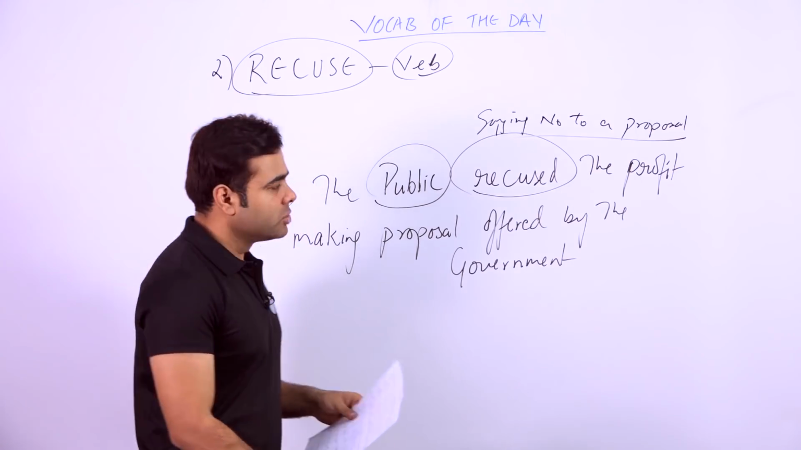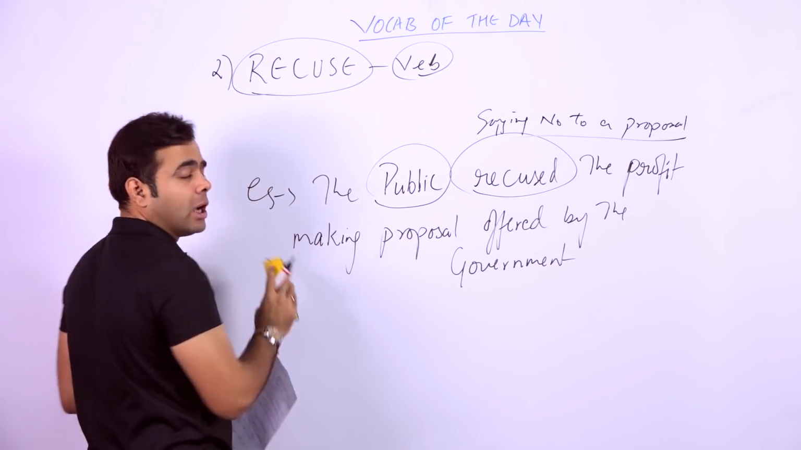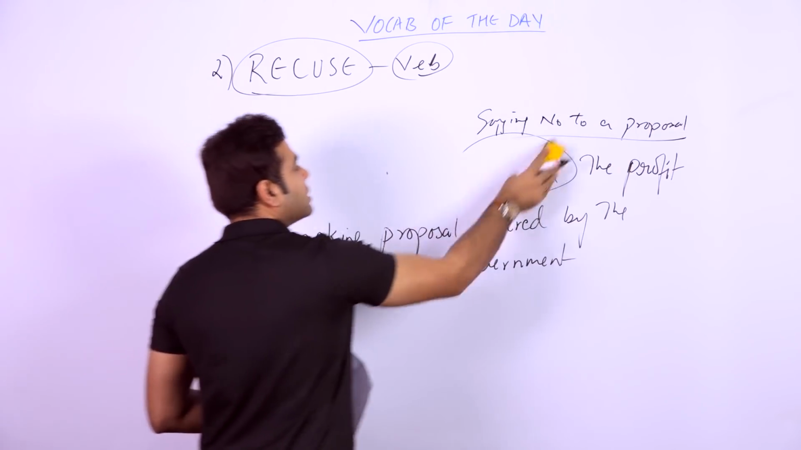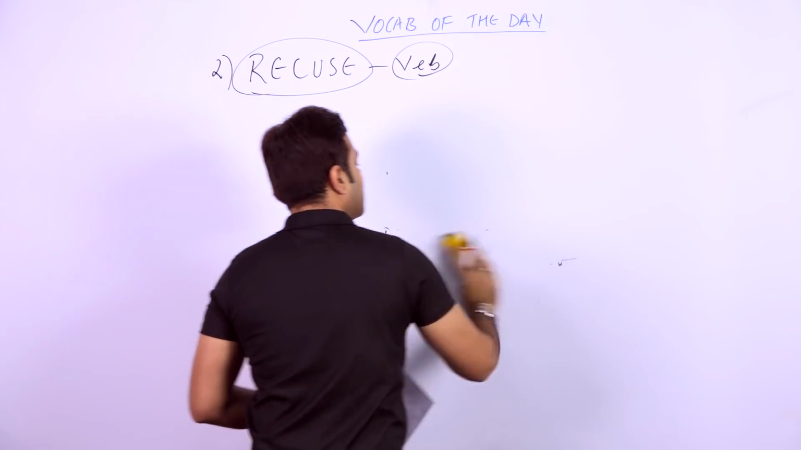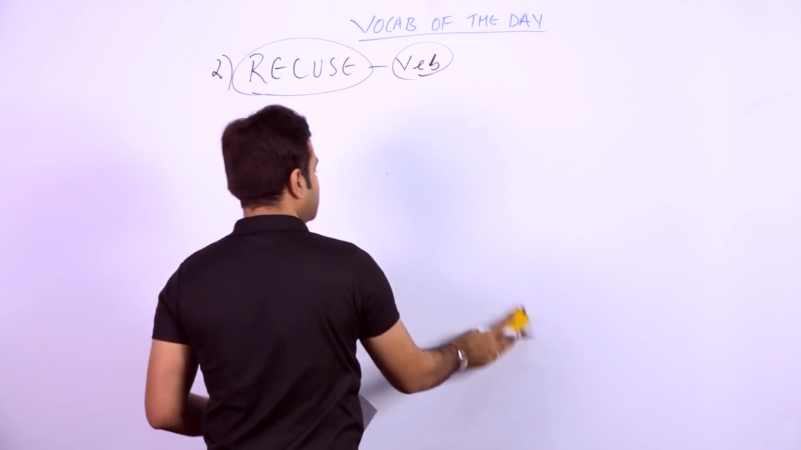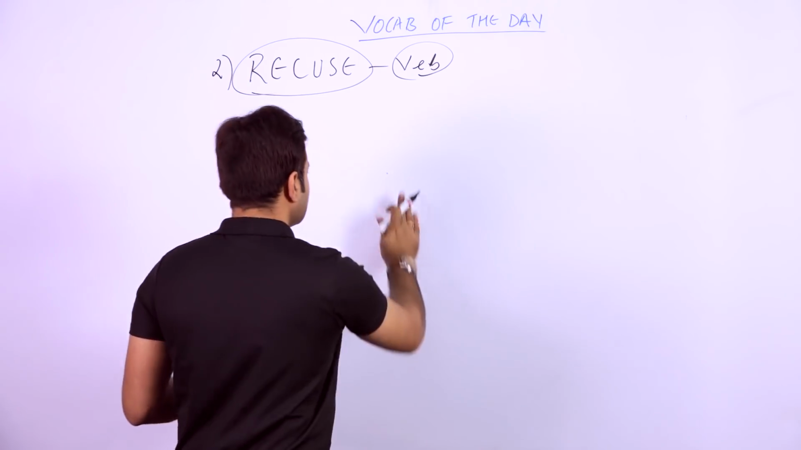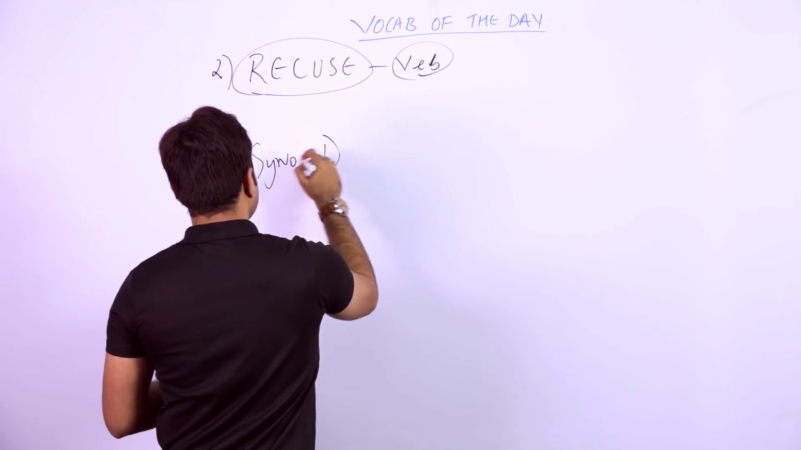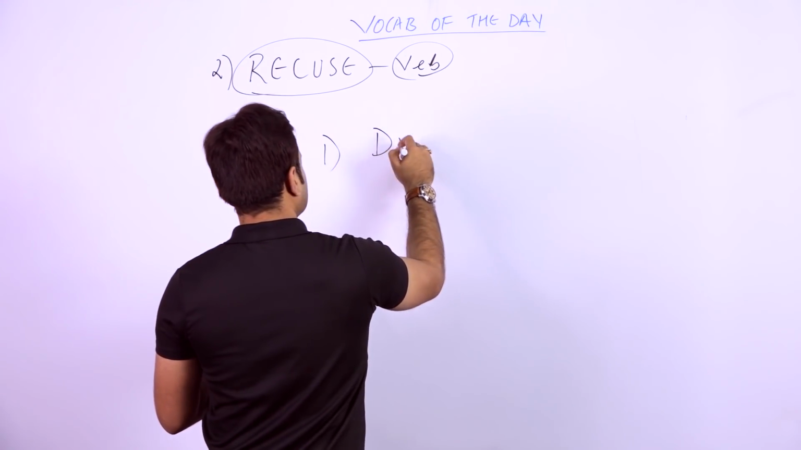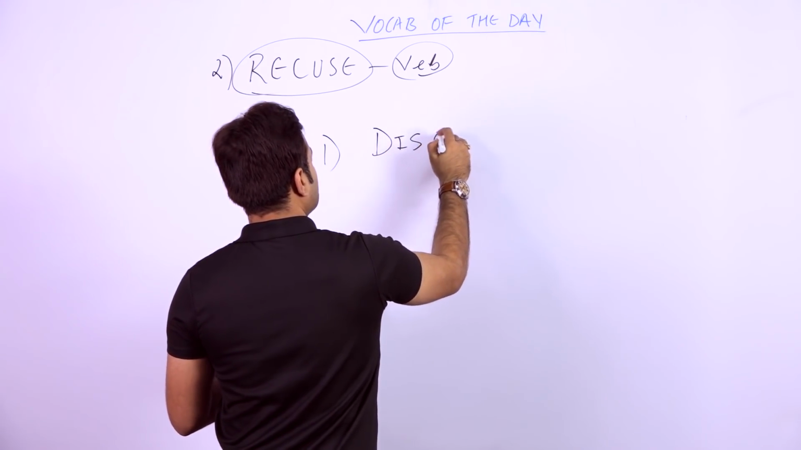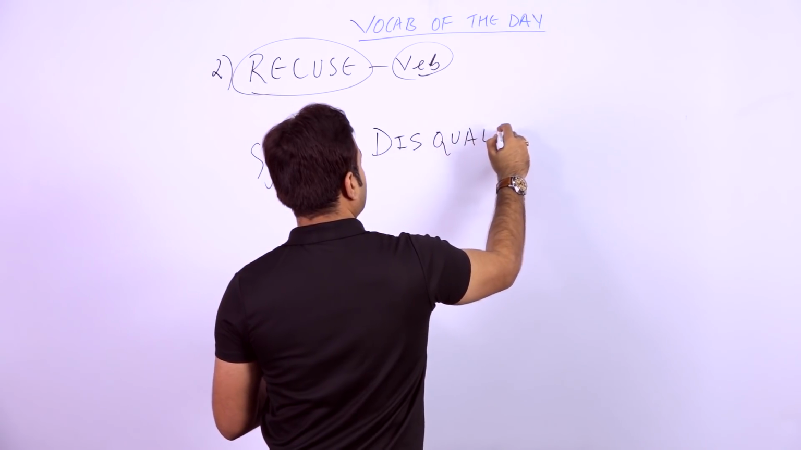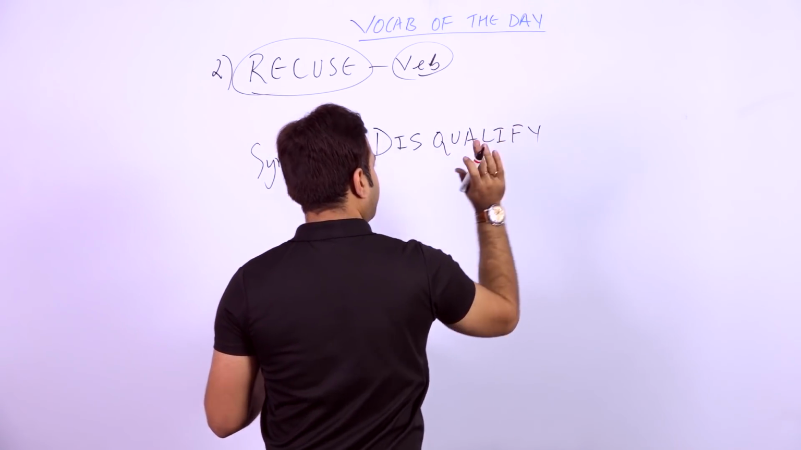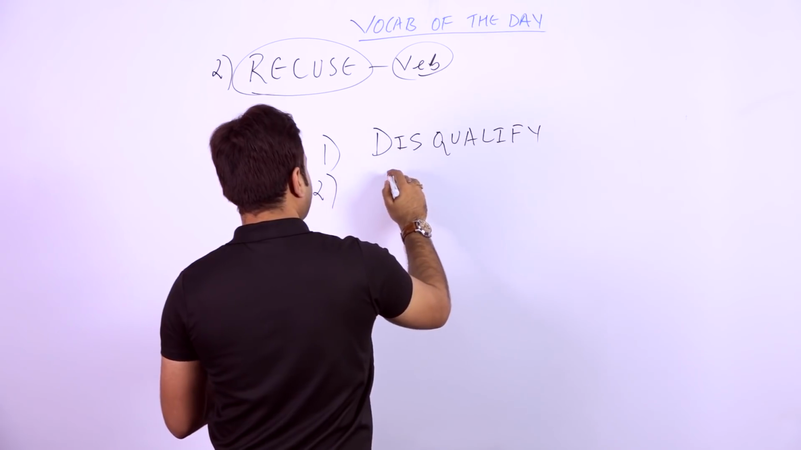I hope you're getting it. So students, let's talk about the synonyms, and I hope you are taking the screenshot, or you can even take it down in your notebooks. Now, if we talk about the synonyms, what is the synonym that I have taken here? The first one is disqualify. Disqualify is a simple word I have taken.